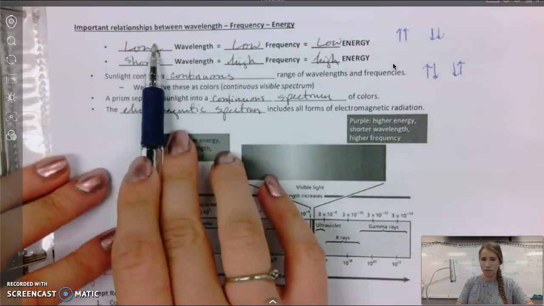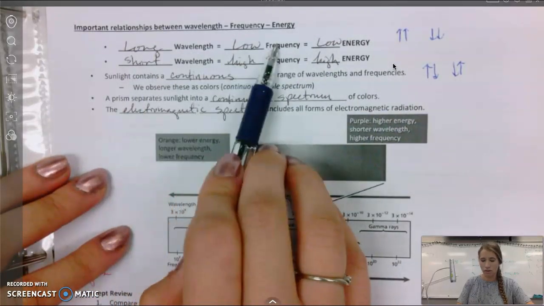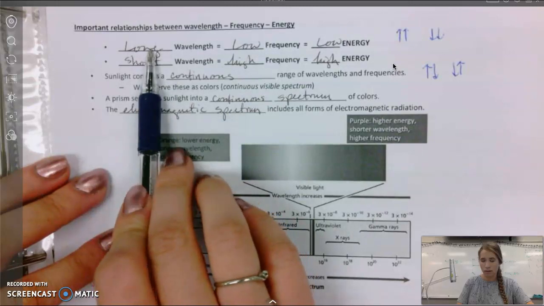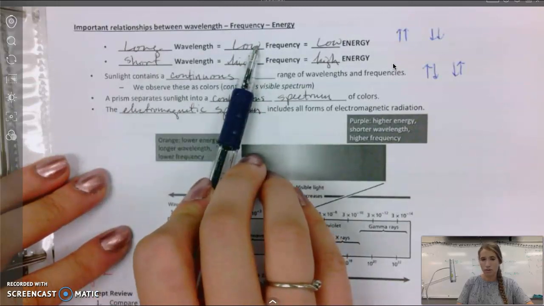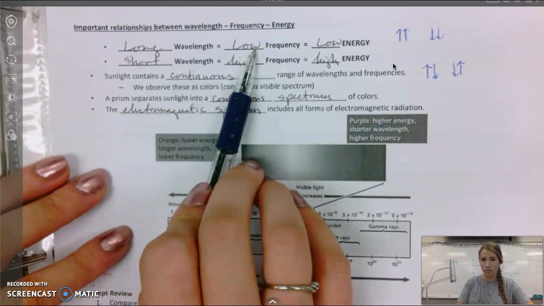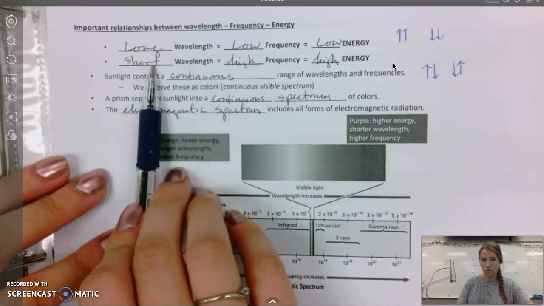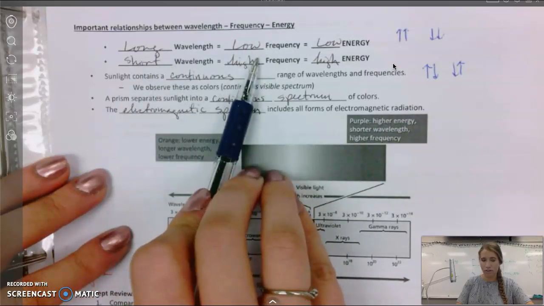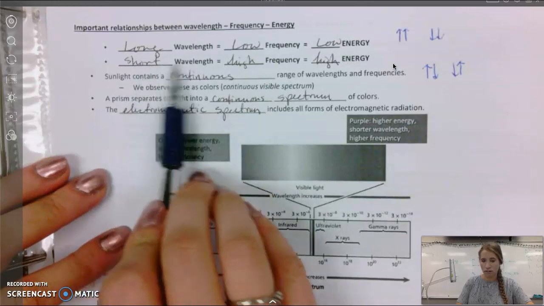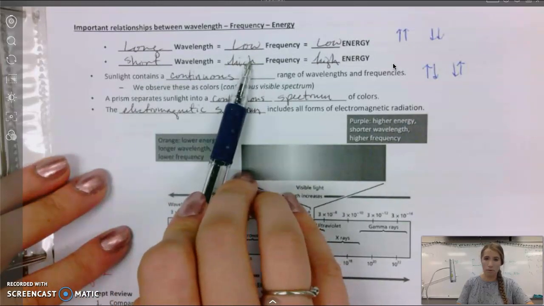Big wavelength equals low frequency. One is big, the other one's small, so those are inversely proportional. Let's check it here. We have short wavelength, high frequency. So when one is little, the other one is big: inversely proportional.